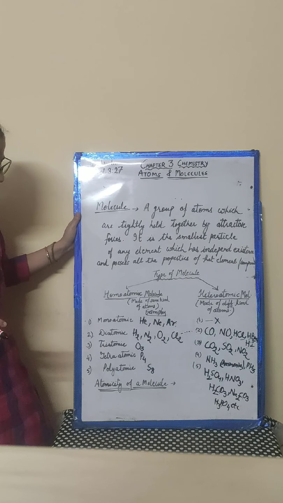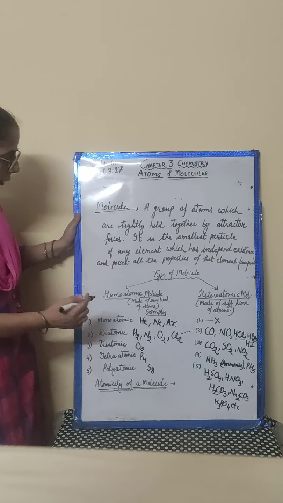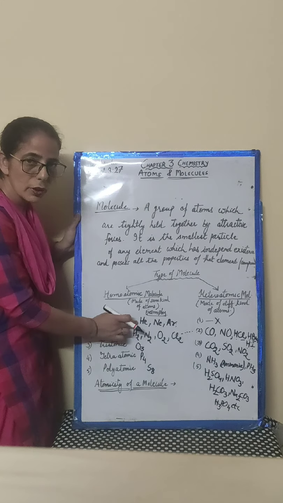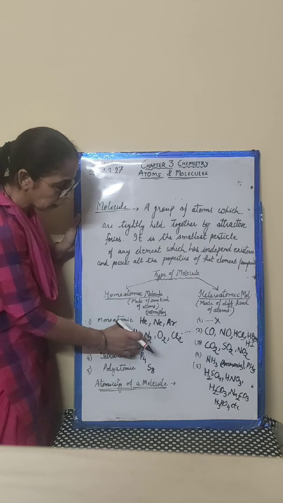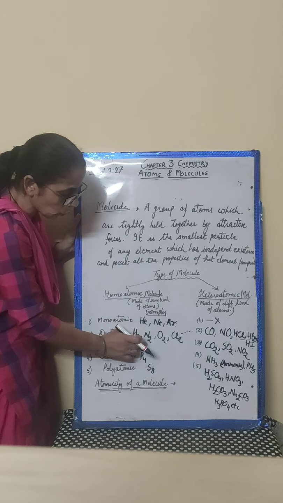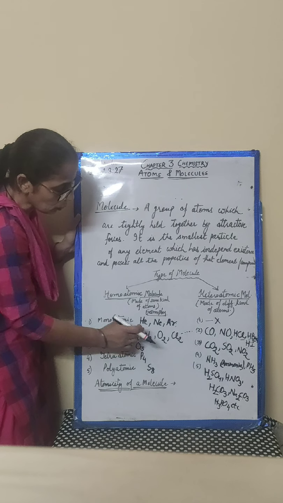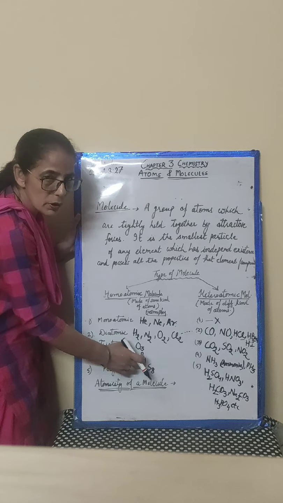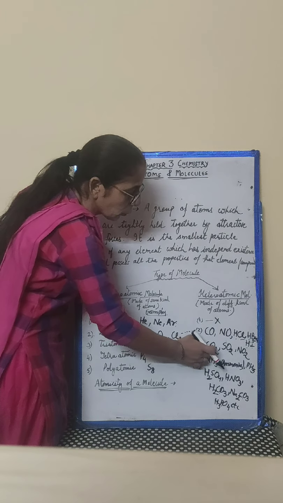Now one more thing. What is the atomicity of a molecule? The number of atoms in one molecule is called the atomicity of the molecule. Like here, what is the atomicity of this molecule? 1, because there is only 1 atom of helium. What is the atomicity of N2? Nitrogen atoms are 2, so its atomicity is 2. P4. What is the atomicity of phosphorus? 4.